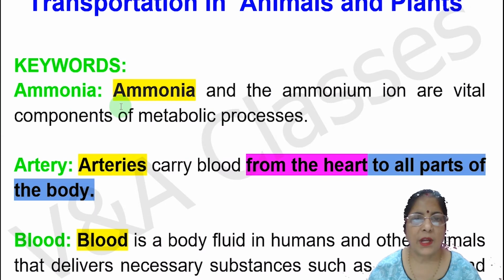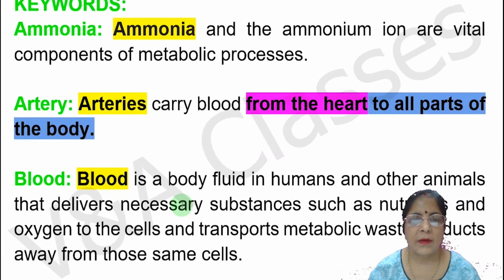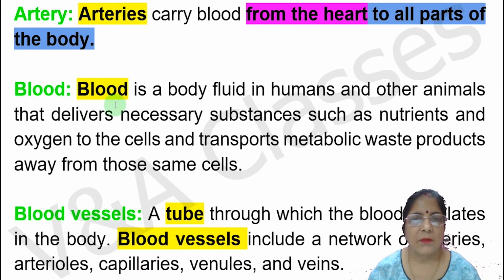First keyword is ammonia. Ammonia and the ammonium ion are vital components of metabolic processes. Next keyword is artery. Arteries carry blood from the heart to all parts of the body. Next keyword is blood. Blood is a body fluid in humans and other animals that delivers necessary substances such as nutrients and oxygen to the cells and transports metabolic waste products away from those same cells.